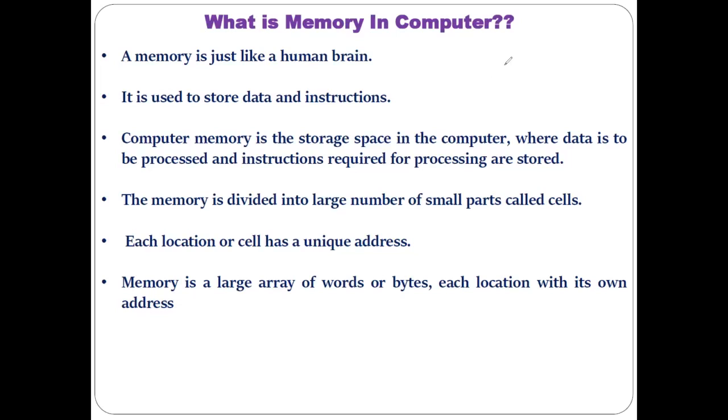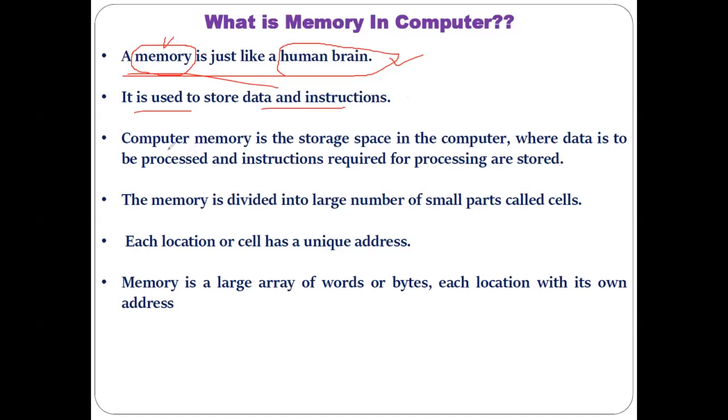Computer memory is also the same thing, just like the brain in a human being. Just like the human brain stores different kinds of information, in a computer also, in order to store different kinds of information and data, there is a brain available, and that is nothing but the computer memory. So computer memory stores different kinds of data and information.